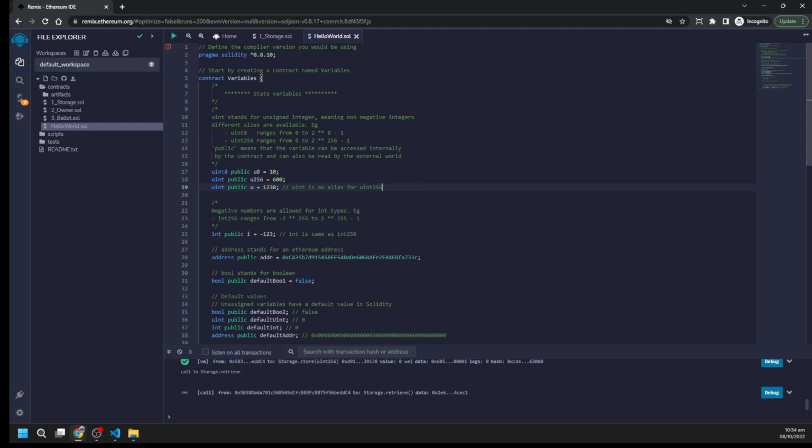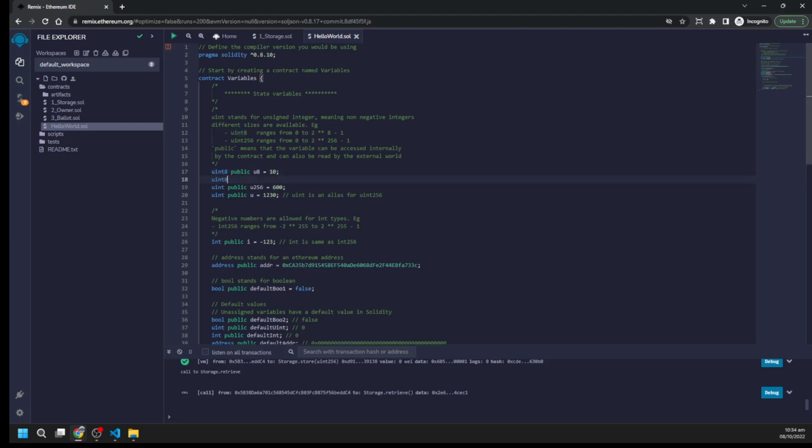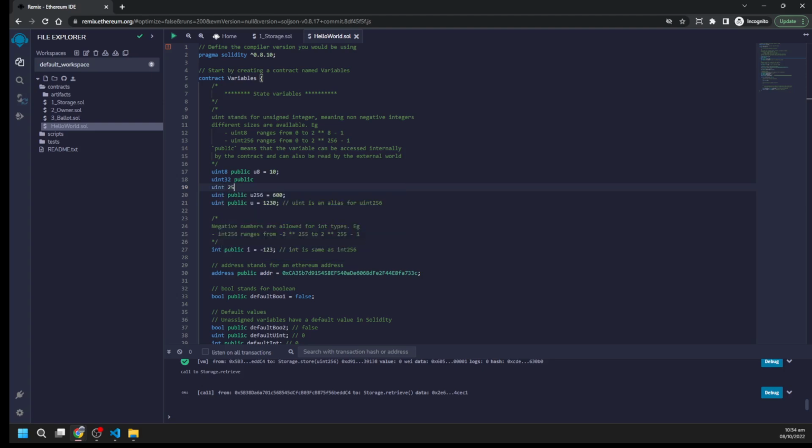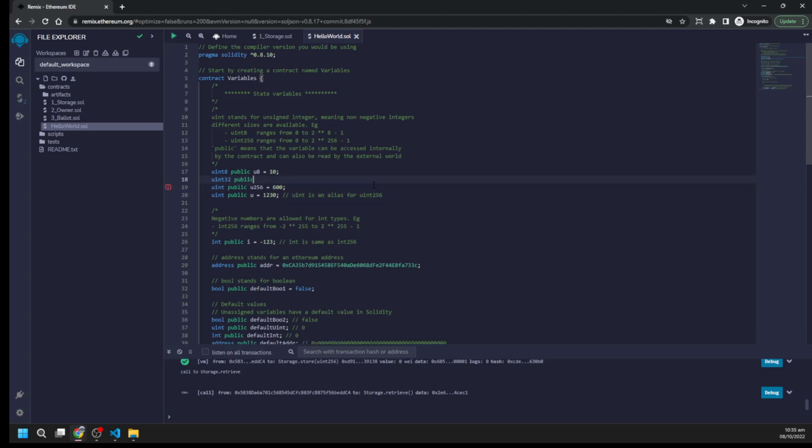Okay, so the first type is uint. We can define them like that also, uint256. So basically uint by default is uint256. Uint is an alias for uint256.